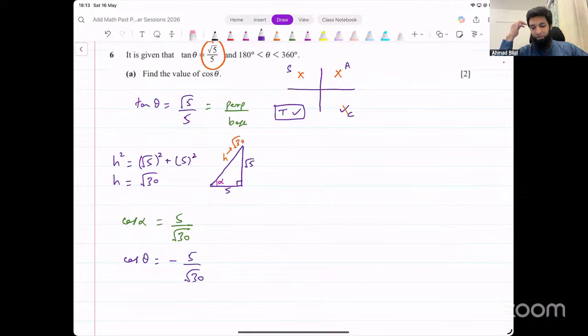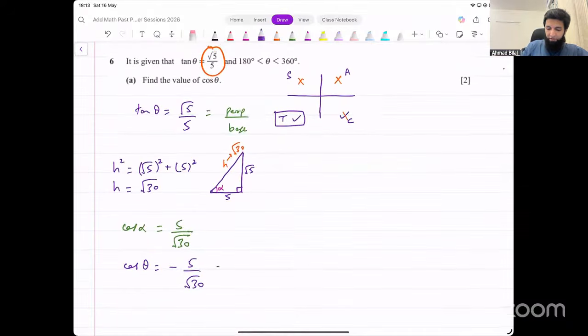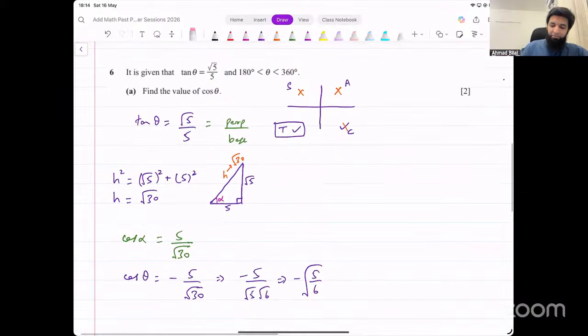You could simplify this as well. You could write it like this: -5, and then the denominator you could split, as under root 30 is under root 5 into under root 6, and that will give you -5 over under root 5, which becomes minus under root 5. So you could write this as minus under root 5 over 6. But this is also acceptable. In the marking schemes, they would generally give one answer and say anything equivalent to that is also acceptable. Okay, that's the value of cos that we're getting.